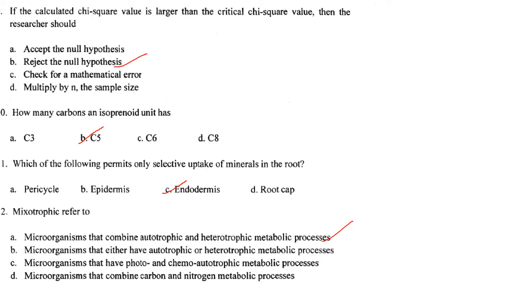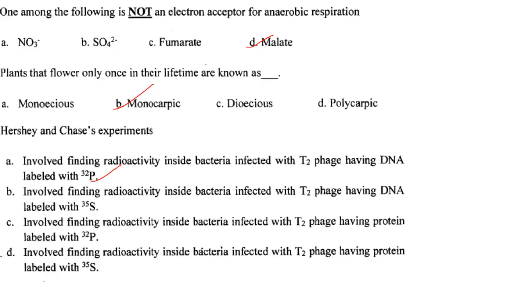Mixotrophic refers to microorganisms that combine autotrophic and heterotrophic metabolic processes. Answer is option A. Then, one among the following is not an electron acceptor for anaerobic respiration. The answer here is malate.